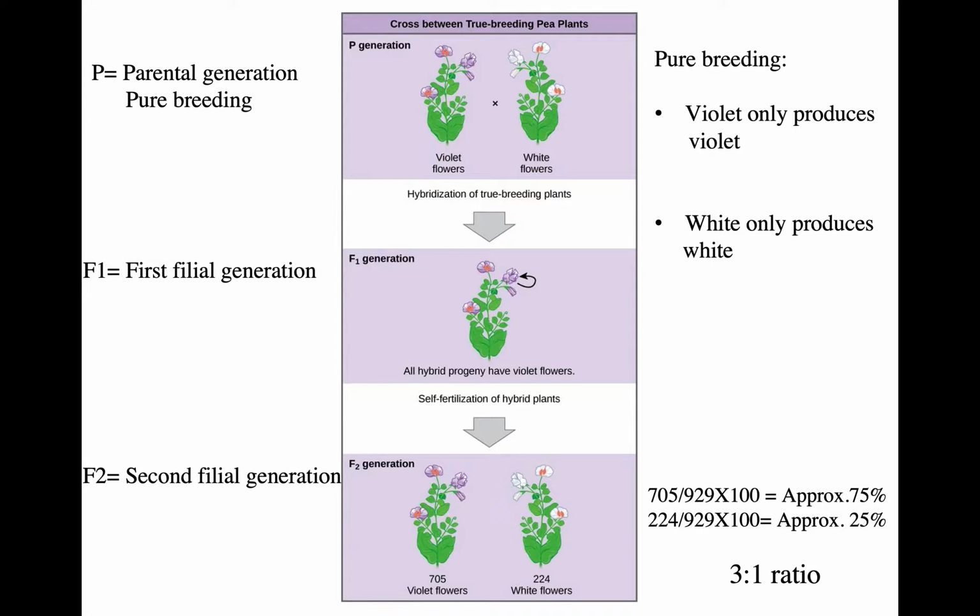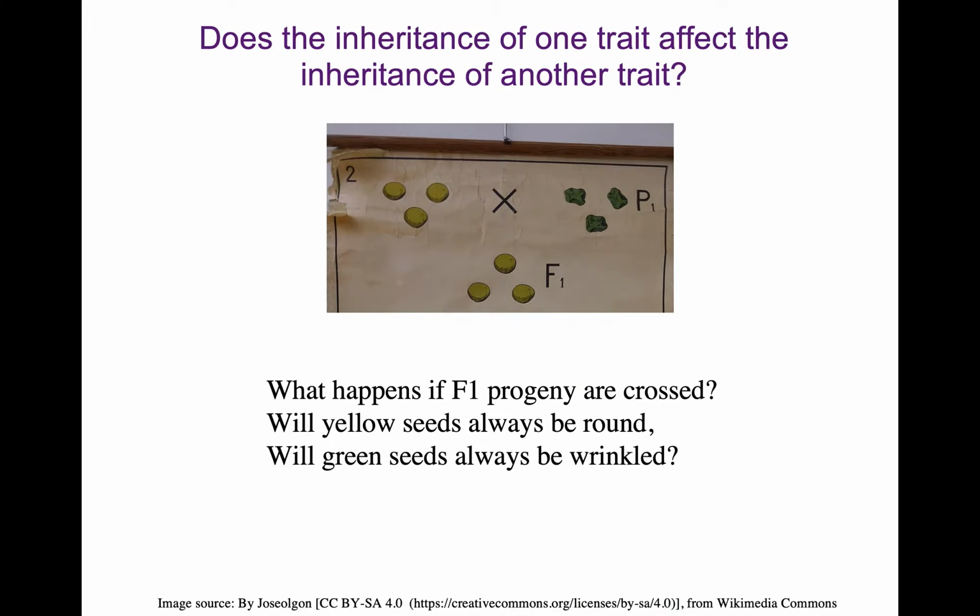Well, after he did all these experiments, then just like any good scientist, he wanted to ask the next question. And the question was, what if I look at the inheritance of two different genes? What if I look at two different characters? Is the inheritance of one dependent on the inheritance of the other genes, or are they independent of one another?